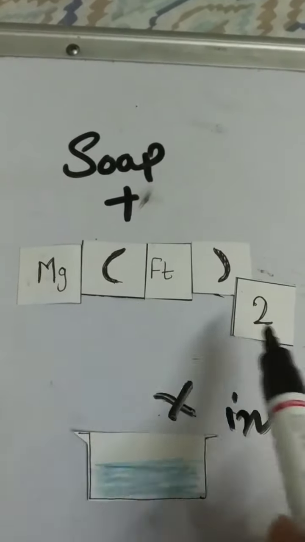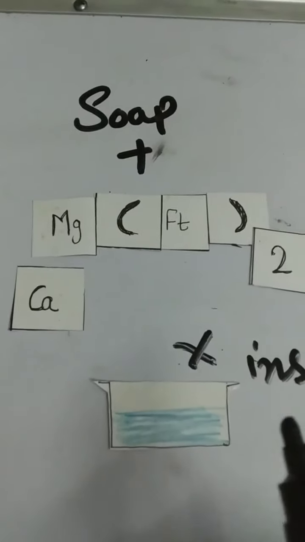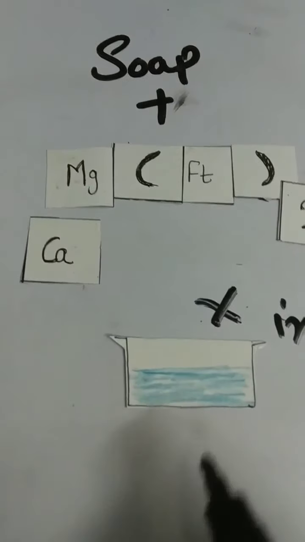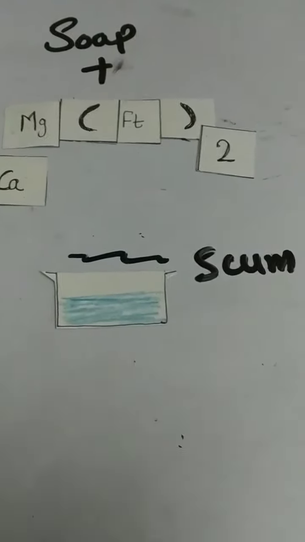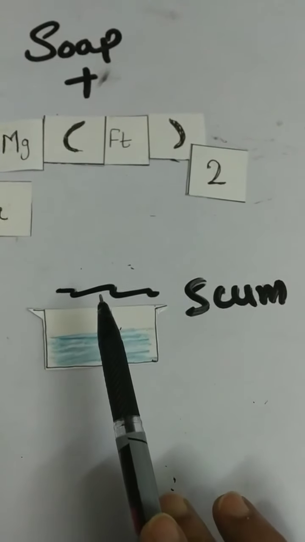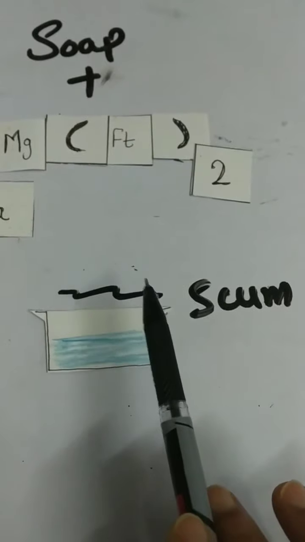So when soap is treated with hard water, the calcium and magnesium salts of fatty acid precipitate in the form of scum. Scum is a layer of dirt over the surface of water or liquid.